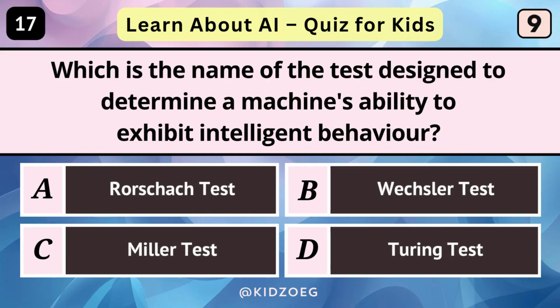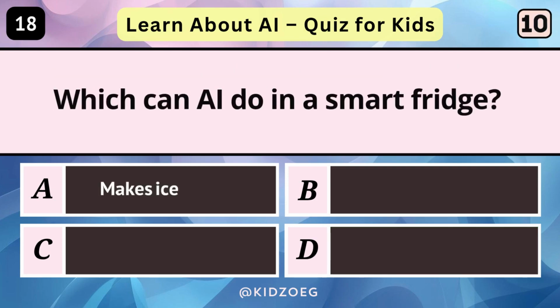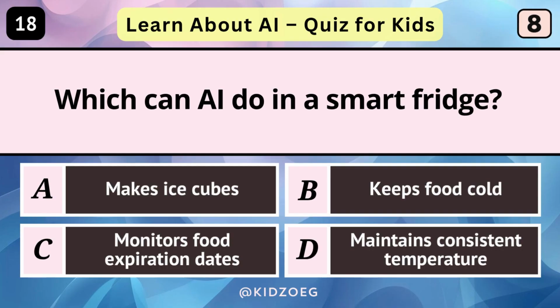Which is the name of the test designed to determine a machine's ability to exhibit intelligent behavior? Turing test. Which can AI do in a smart fridge? Monitors food expiration dates.